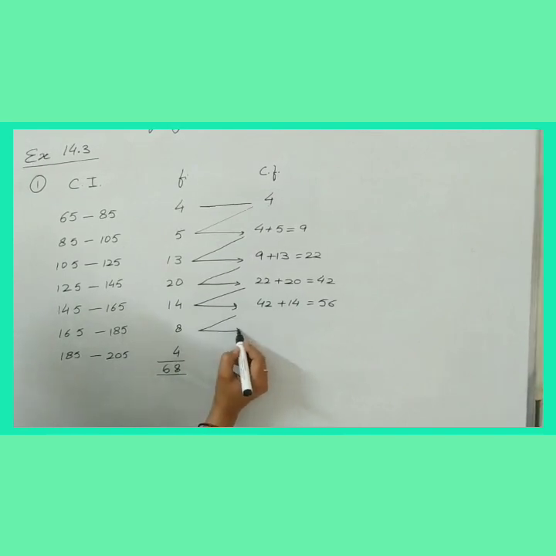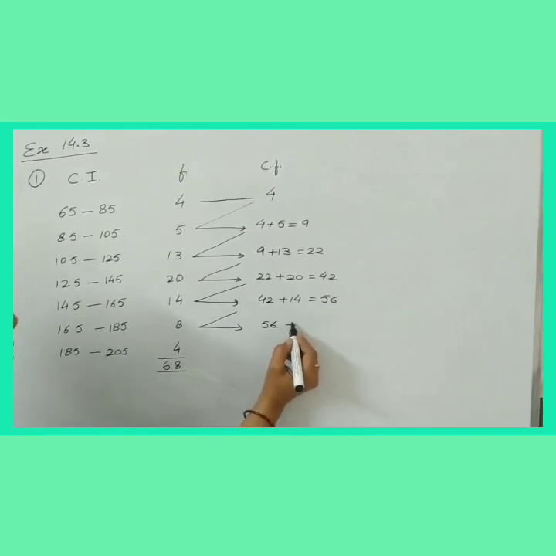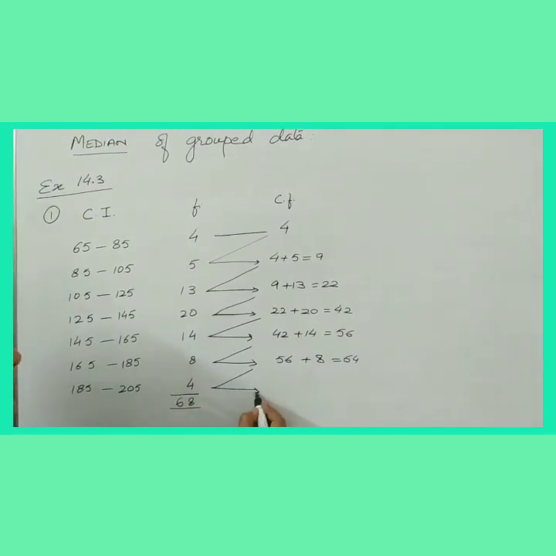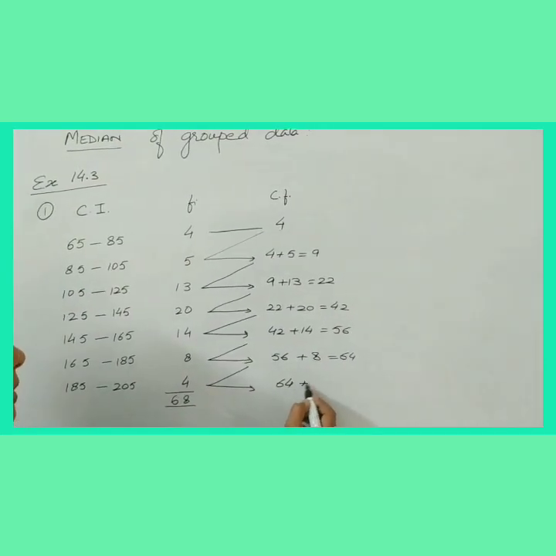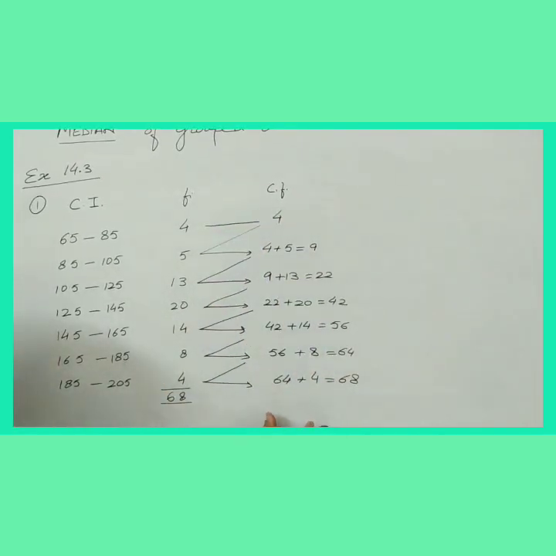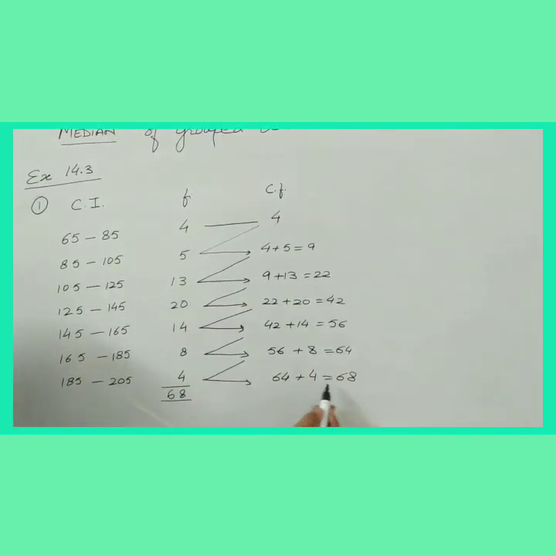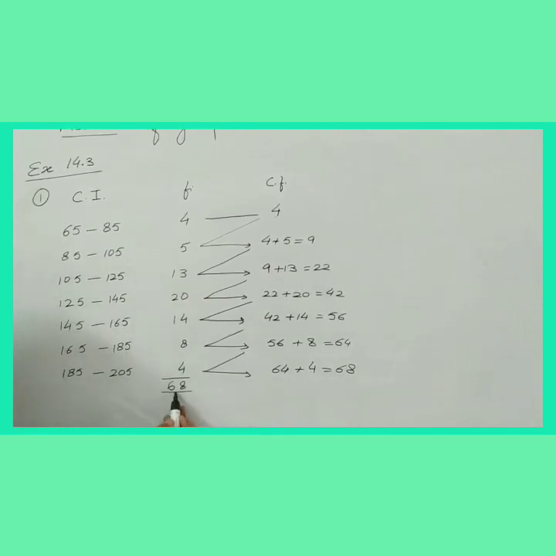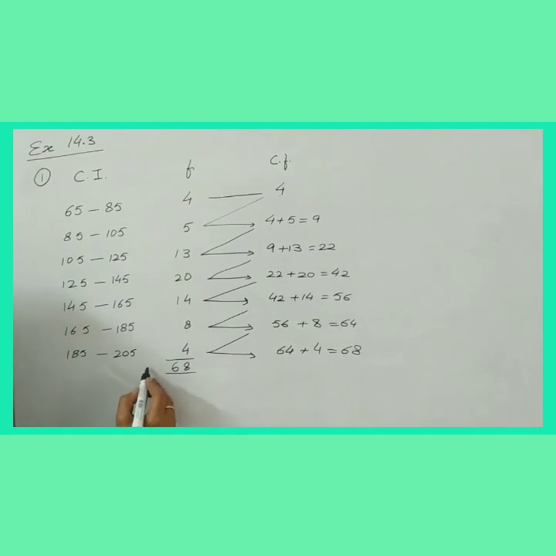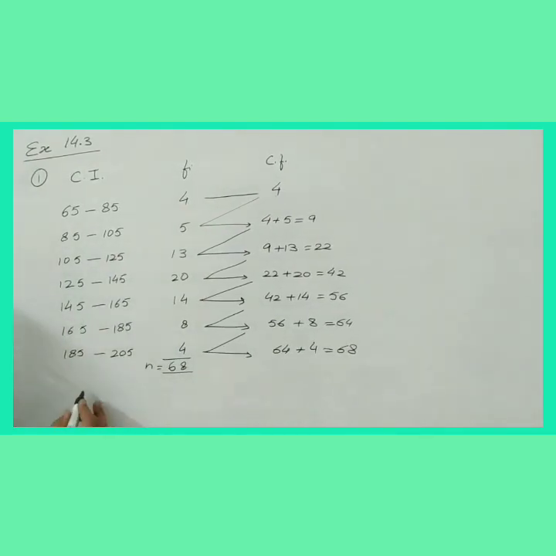Then 56 plus 8 is 64. And 64 plus 4 is 68. I hope you know how to find the CF so far, right? Now the last cumulative frequency and the sum of frequency, obviously they'll be the same. Now this is N. N means sum of the frequency.